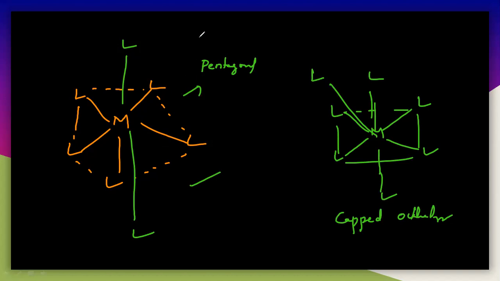So here in this case the 7 coordinated complex will be like this. So if you draw the pictorial diagram for this, you will get it like this.